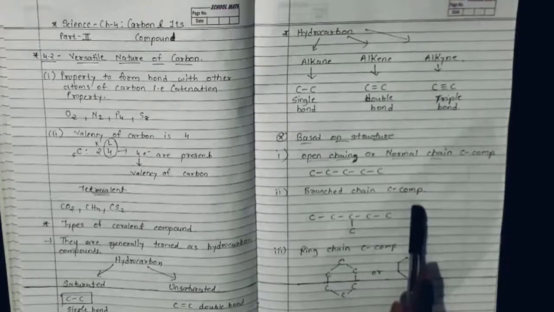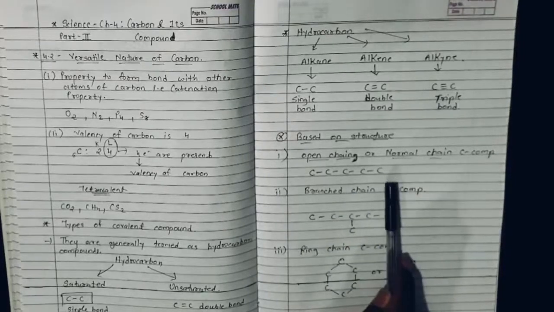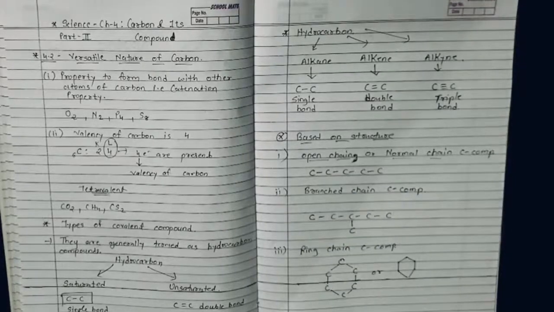For branch chain compounds, you will have the same structure as normal chain, but in between, some carbon atoms contain an extra branch, extra carbon with them. That extra carbon is known as the branch of that chain. So such branch containing compounds are known as branch chain carbon compounds.